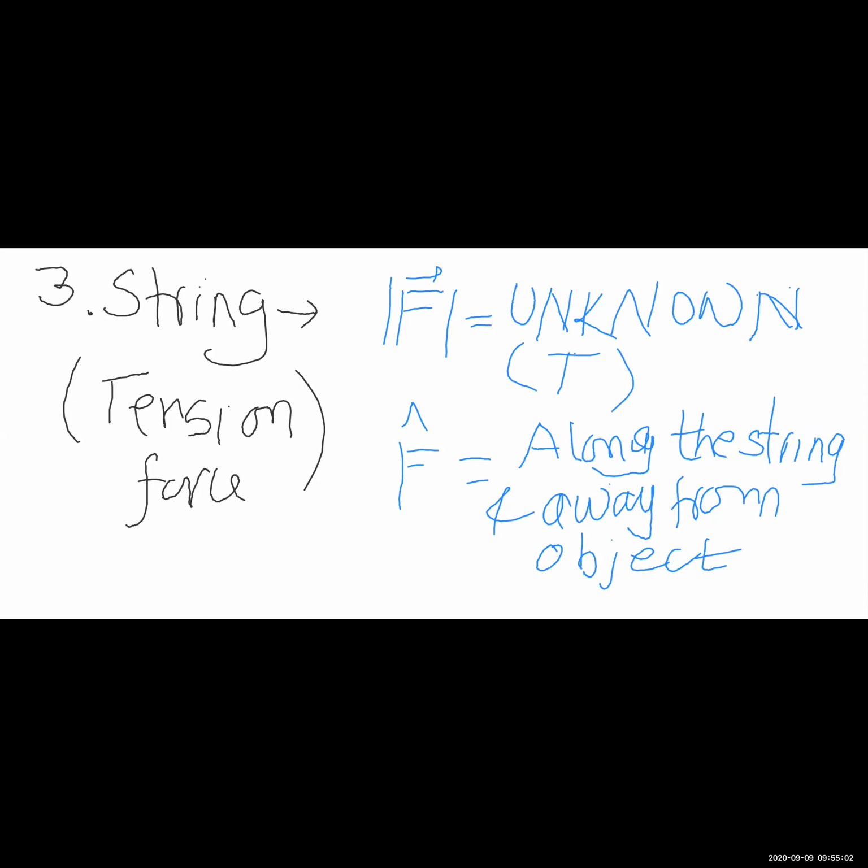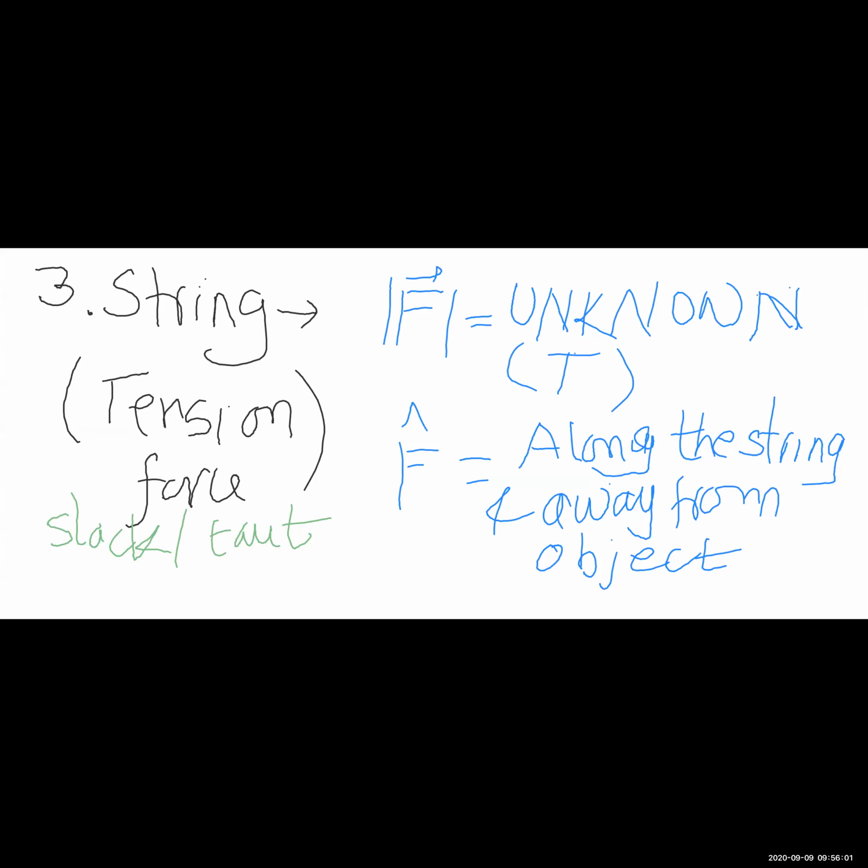You can only pull using a string. You can never push. If you tie a string to a book, you can pull the book with the string, but you cannot push it with the string. If you push the book with the string, the string will become slack. And if you pull the string, the string will become taut. These are two terms which I am going to use regularly: slack and taut. Slack means the string is incapable of applying tension, and taut means the string can now apply tension.